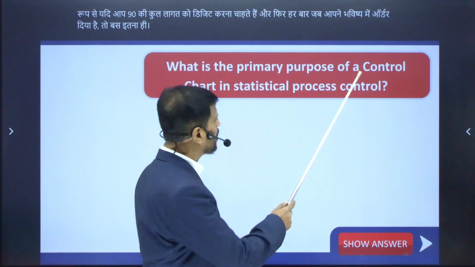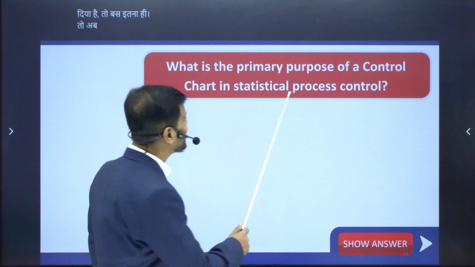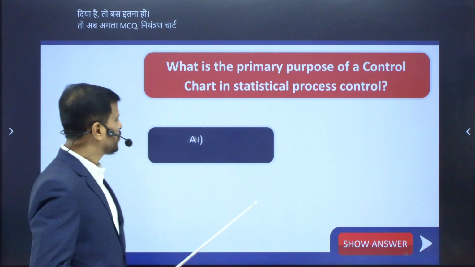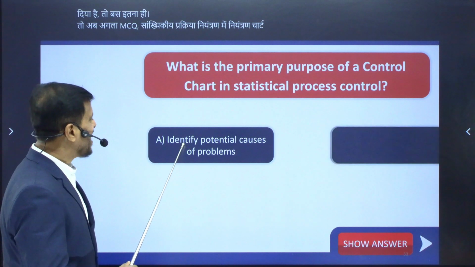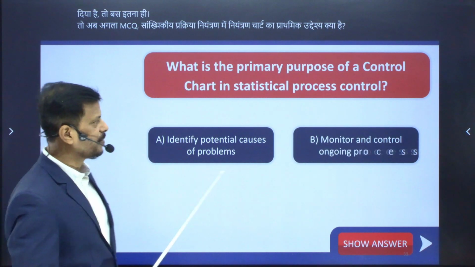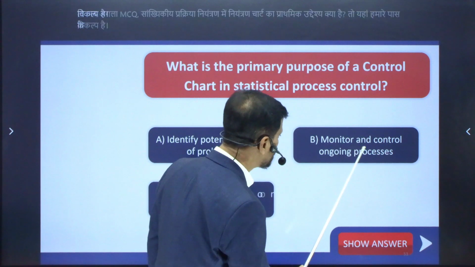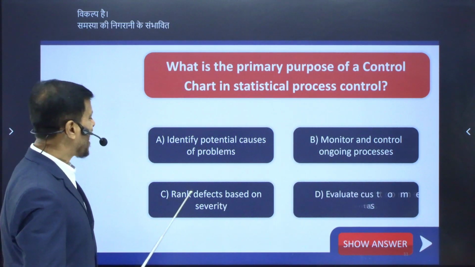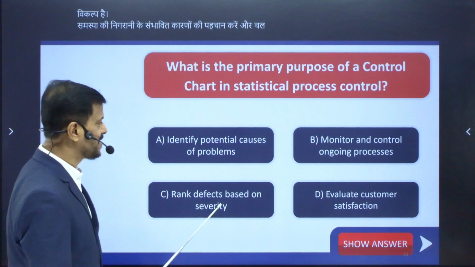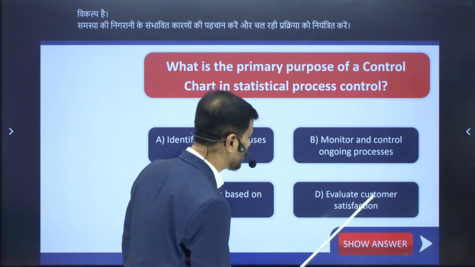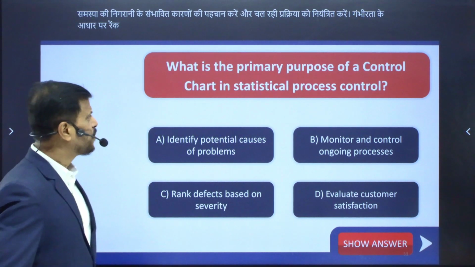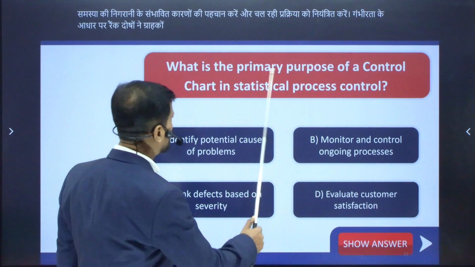What is the primary purpose of a control chart in statistical process control? Here we have the options: identify potential causes of problem, monitor and control ongoing process, rank defects based on severity, evaluate customer satisfaction. So what is the primary purpose of control chart?